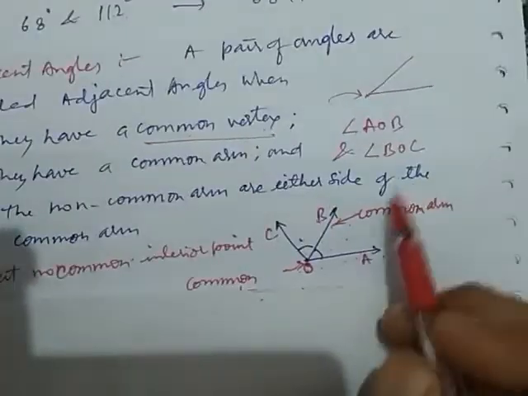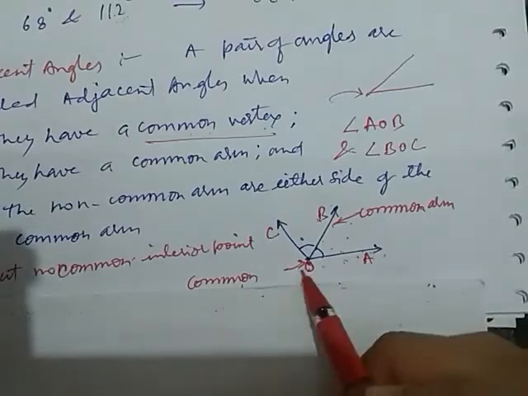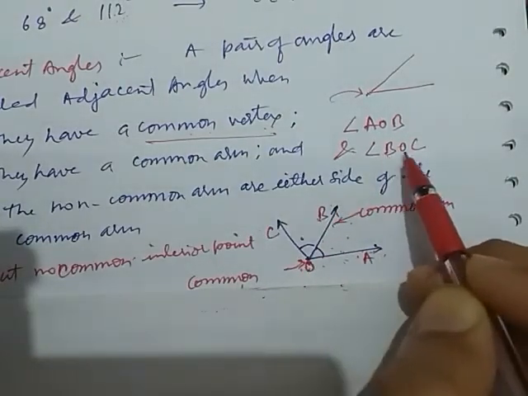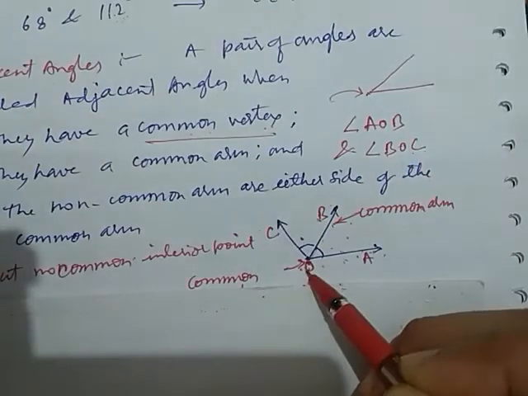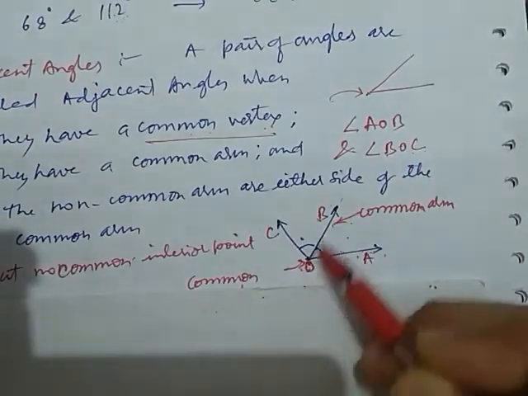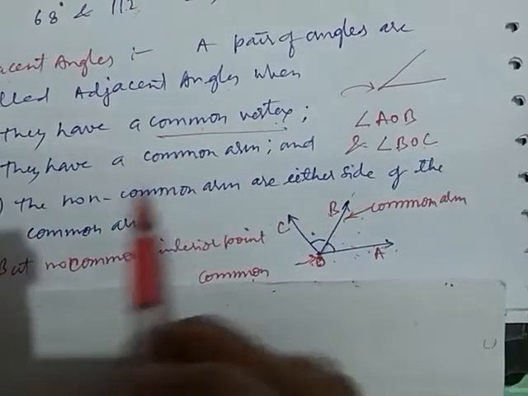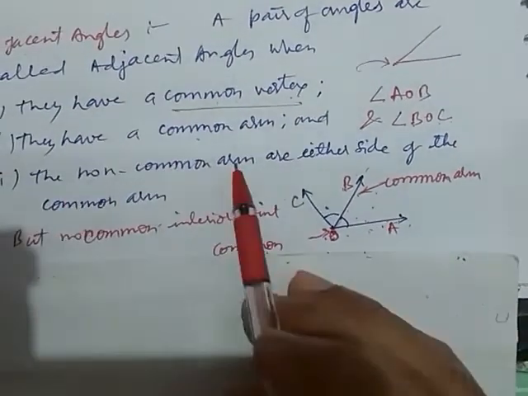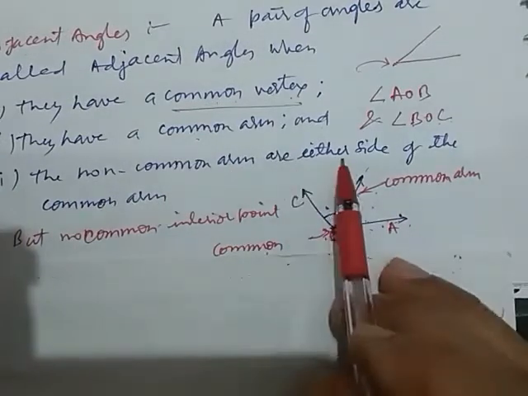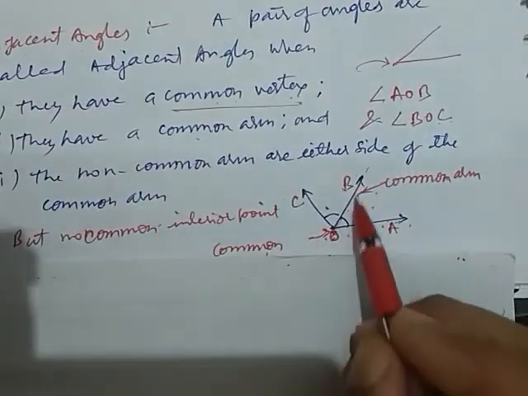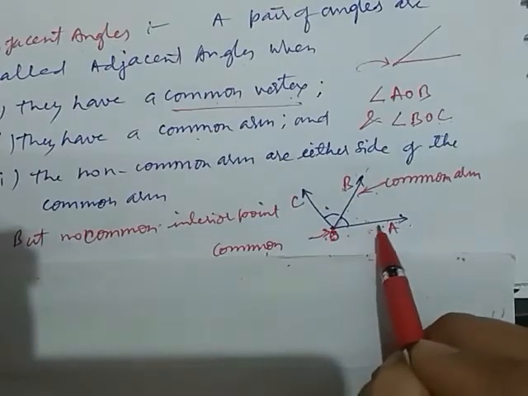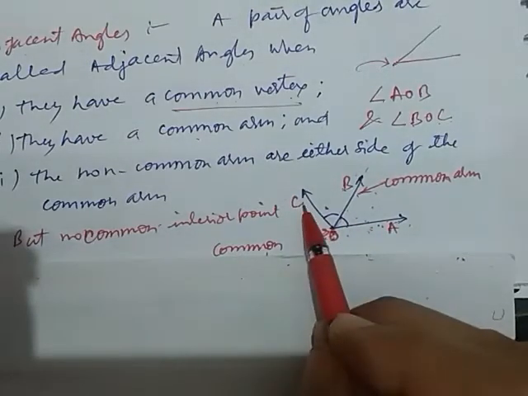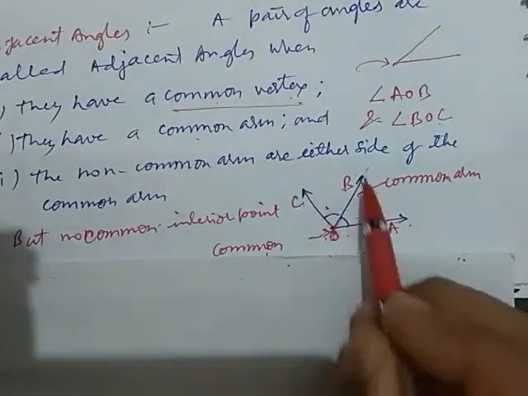Looking at AOB, OB is the arm, and in angle BOC, BO is the arm. So OB and BO is the common arm. That's why the second condition is fulfilled: the non-common arms are on either side of the common arm. Here this is the common arm, and this is a non-common arm, and this is a non-common arm. So non-common arms are on either side of this common arm.